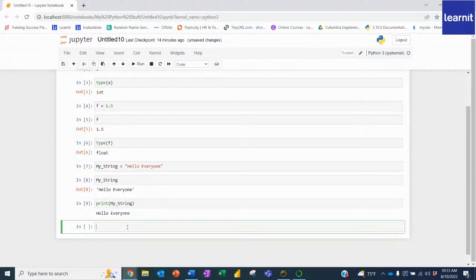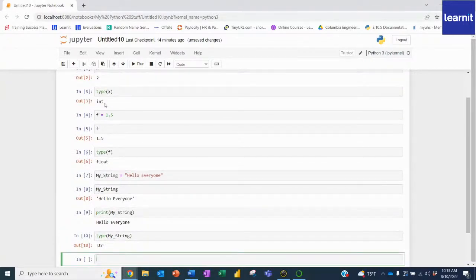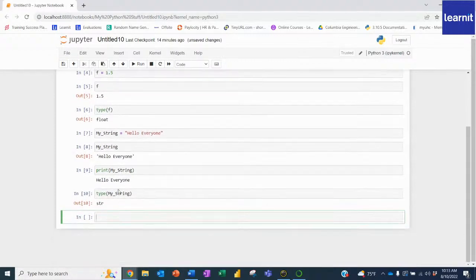Now, if I once again want to see the type to make sure I'm doing this right, I could do type, see what is the type of my_string, and hopefully it's going to say that, well, yeah, it's str, it's a string of text. So you'll notice some of those, like f is a float, it'll say float fully, but an integer will abbreviate to int, or a string of text will abbreviate to str.